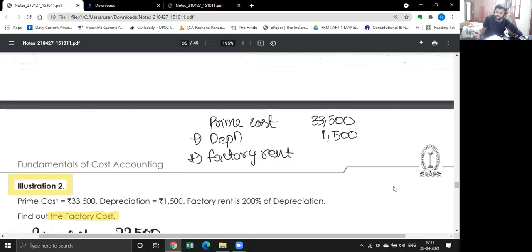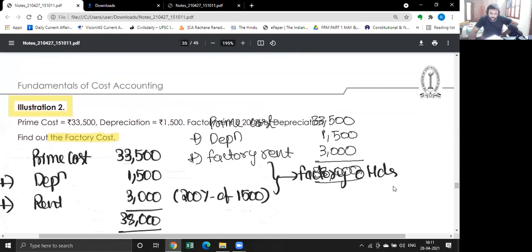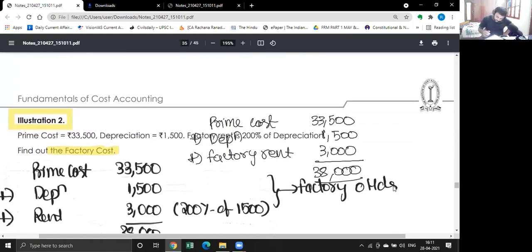Take your calculator, do 1,500 into 200%. Perfect, 3,000. So what is the total? 33 plus 3 plus 1, 38,000. 38,000 is your answer.